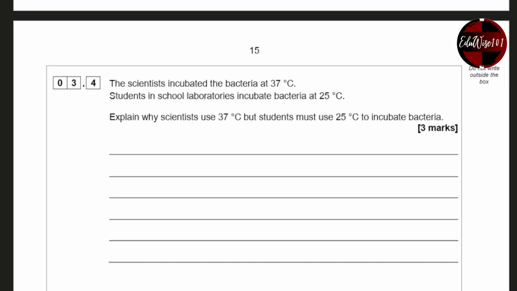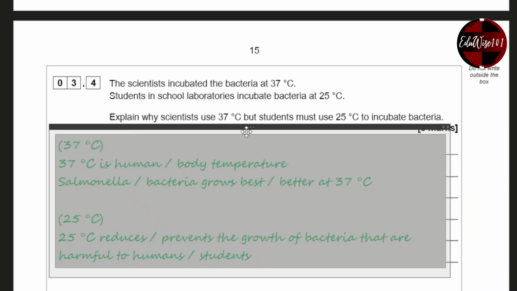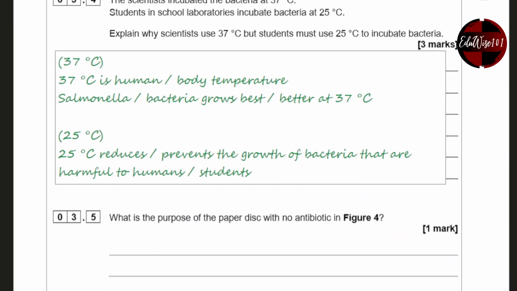They will have license to grow bacteria at that temperature because they would have the adequate safety measures, which we usually don't have in schools. So 37 degrees Celsius is human body temperature. The Salmonella bacteria grows best at this temperature. 25 degrees Celsius reduces or prevents the growth of bacteria that are harmful to humans or to the students.